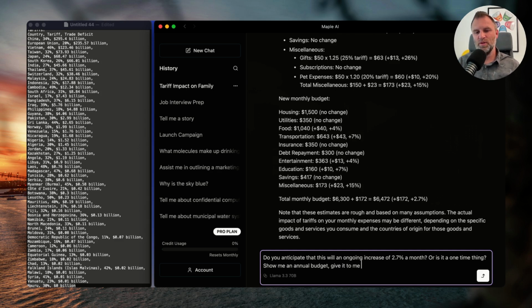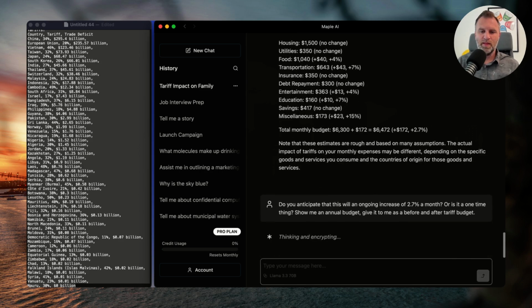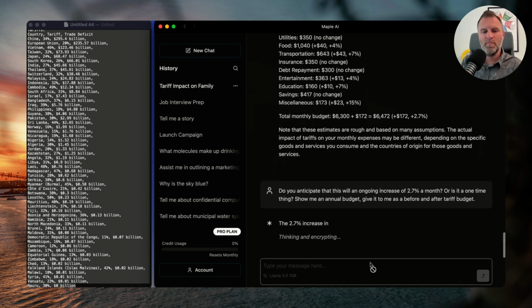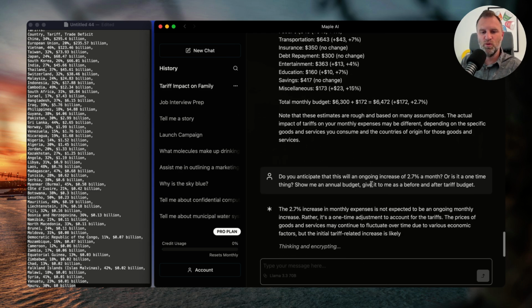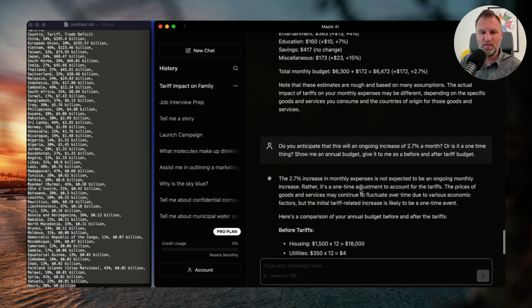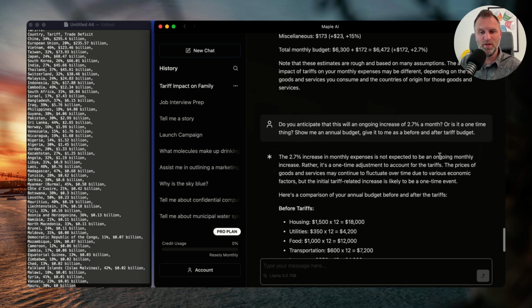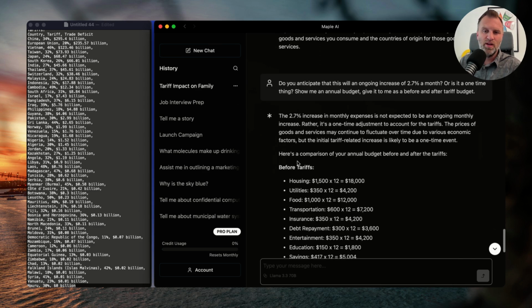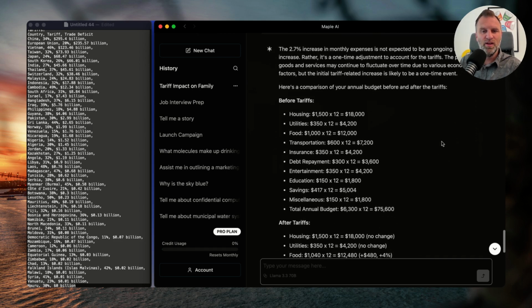Give it to me as a before and after tariff budget. Okay, let's see what it gives us. Thinking and encrypting. The 2.7% increase in monthly expenses is not expected to be an ongoing monthly increase. Rather, it's a one-time adjustment to account for the tariffs.